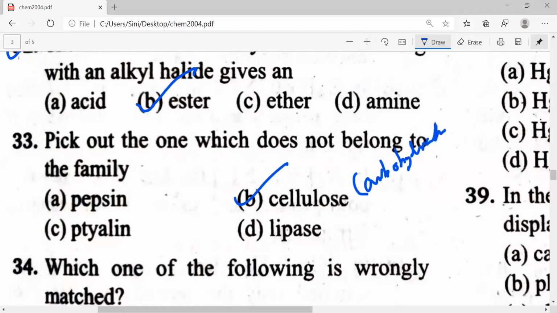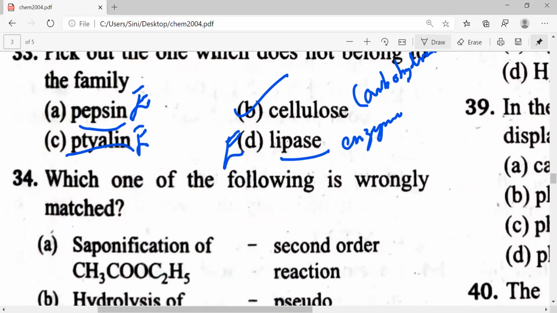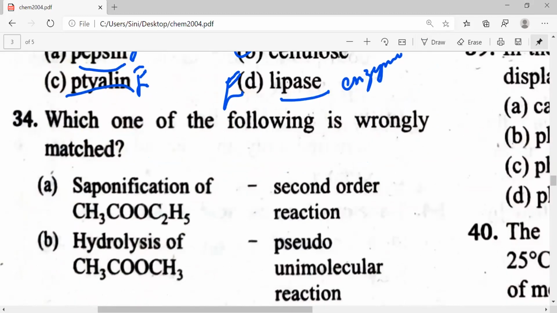Other three are enzymes: lipase, pepsin, and ptyalin. So obviously, B does not belong to the group. So 33rd, option B.